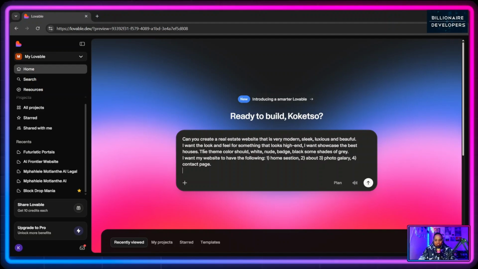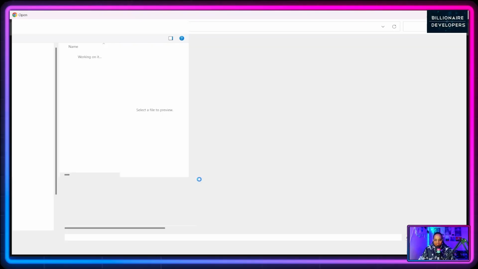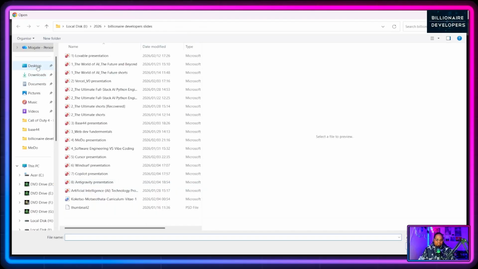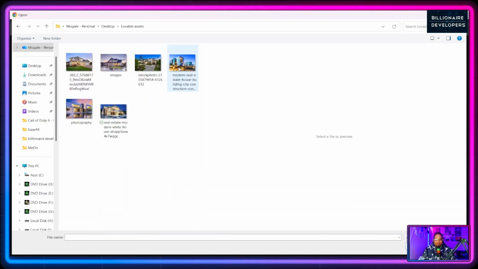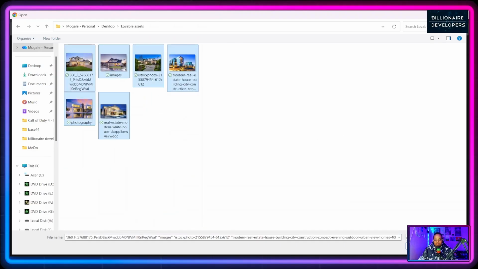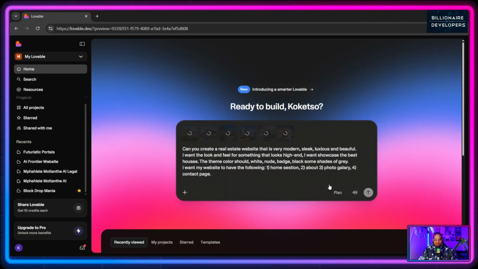All right. Another cool thing that I want to add is, I want Lovable to gain some inspiration. What you can do is attach either screenshots or files of what you want to build. So I went and looked for really cool, high-end, upper-class images that Lovable can use.